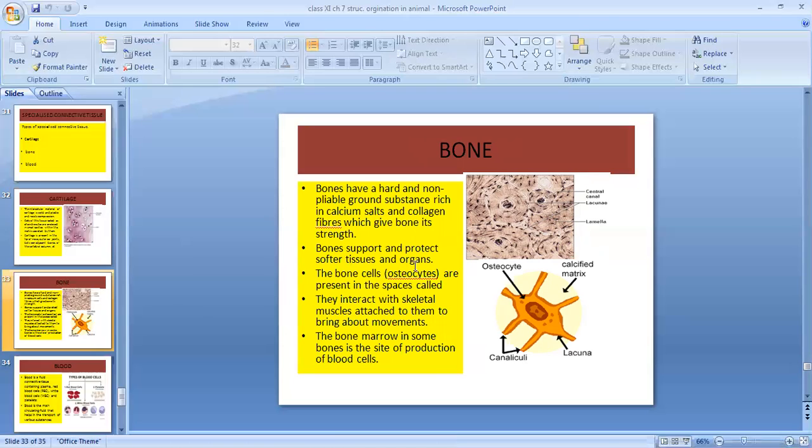Bone supports and protects the soft tissues of the organ, and its cell is known as osteocyte. This is an osteocyte cell. These osteocyte cells, you can see, give out projections, and these projections are known as canaliculi, and the cavity inside is known as lacunae. And the matrix is calcified. The bone marrow in some of the bones is the site of production of bone cells and blood cells, like RBC, WBC.